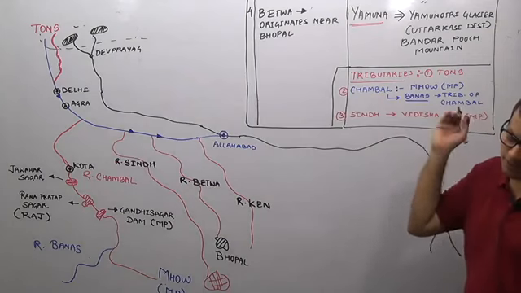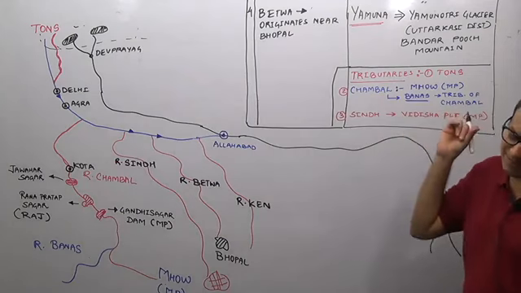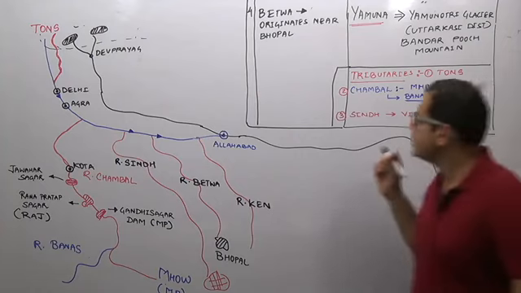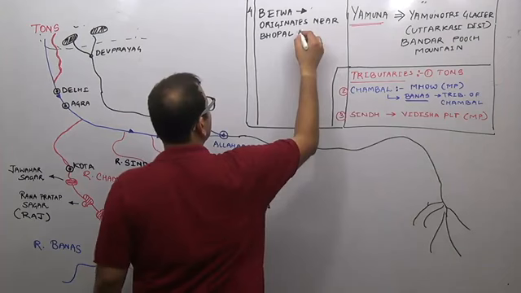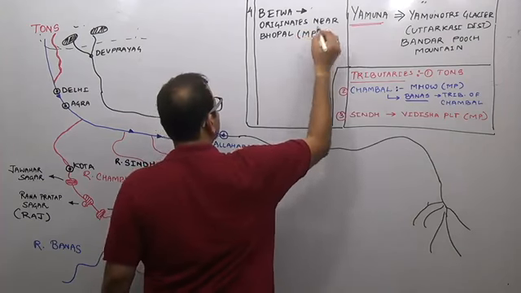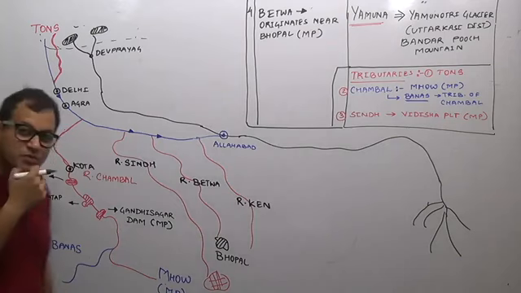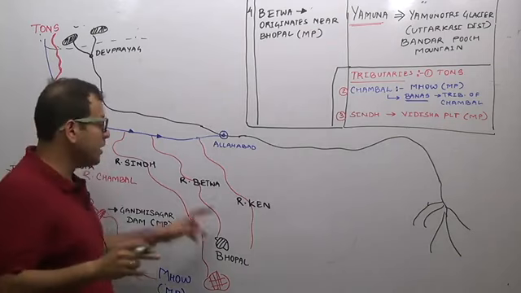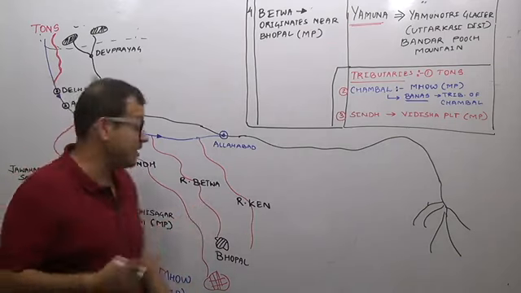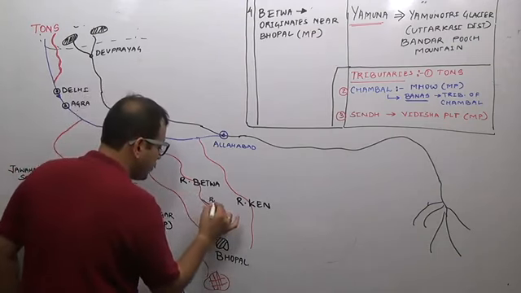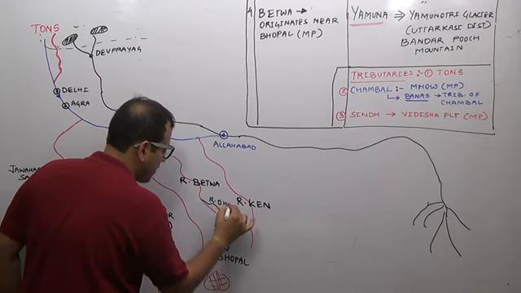Bhopal is in the state of Madhya Pradesh. One important tributary of river Betwa, which we did while doing the Bundelkhand plateau, Betwa, Dhasan and Ken. Remember, river Dhasan is an important tributary of river Betwa.